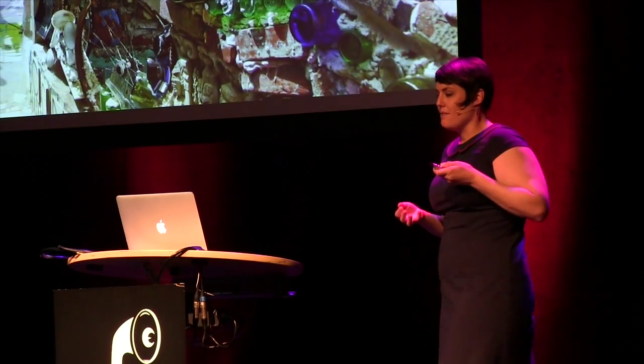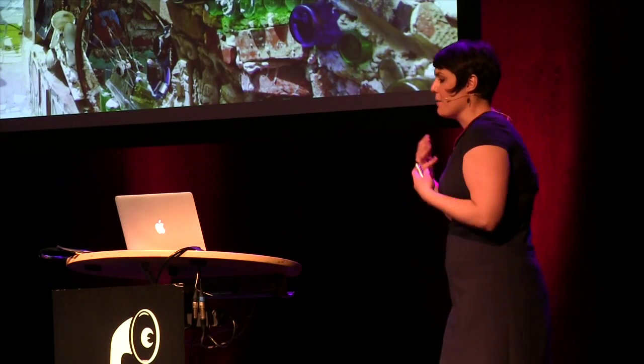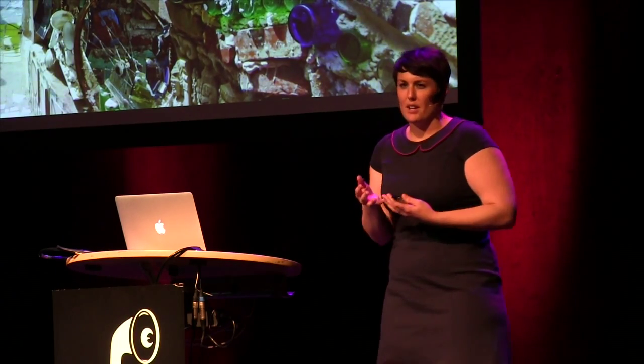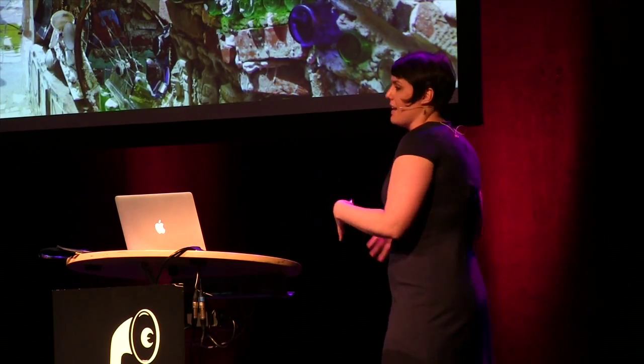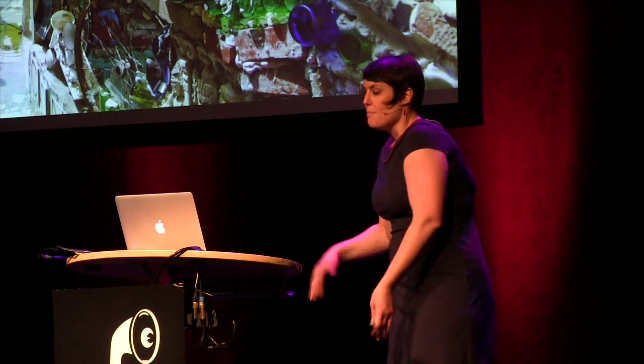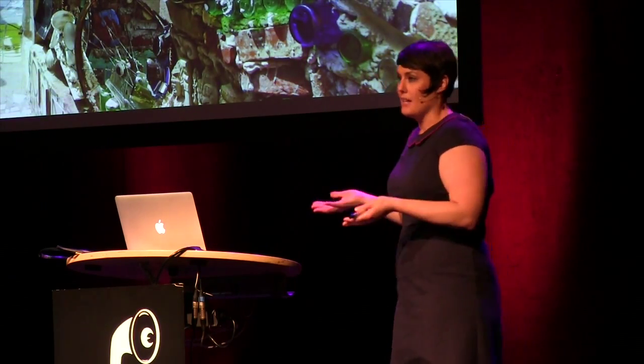Now, this first slide here is actually an example of some of my favorite chaos. It's from South Philadelphia, where I live. This is a place called the Philadelphia Magic Gardens, and they were built by this crazy old hippie artist named Isaiah Zagar, who moved to the neighborhood in the 60s when they wanted to tear it down to build an expressway. But the hippies moved in, and they fought against them tearing it down, and finally the neighborhood stayed.